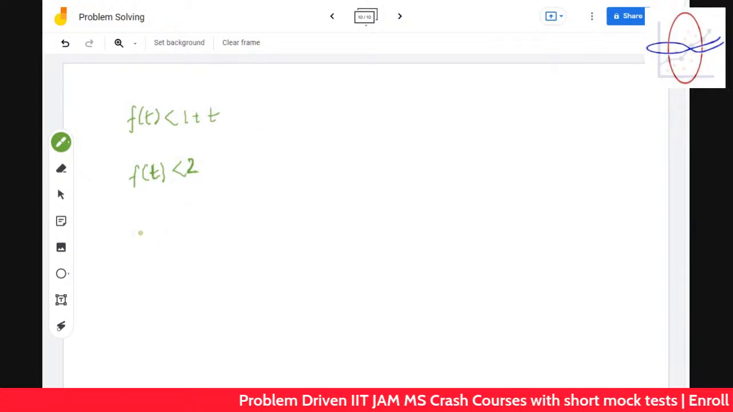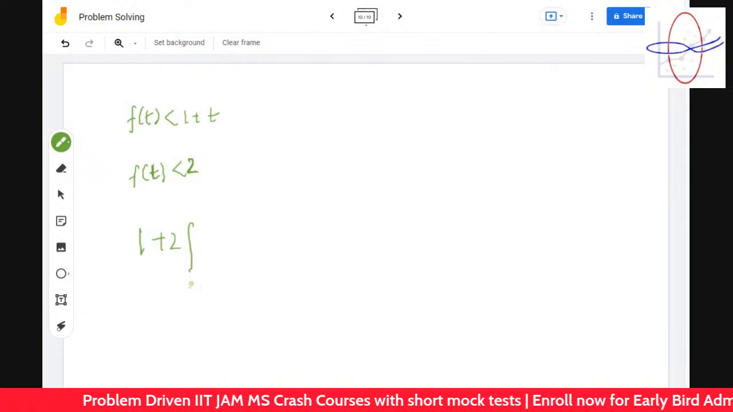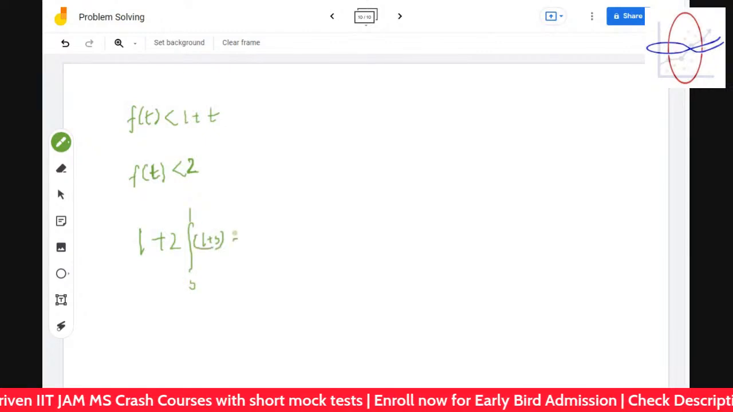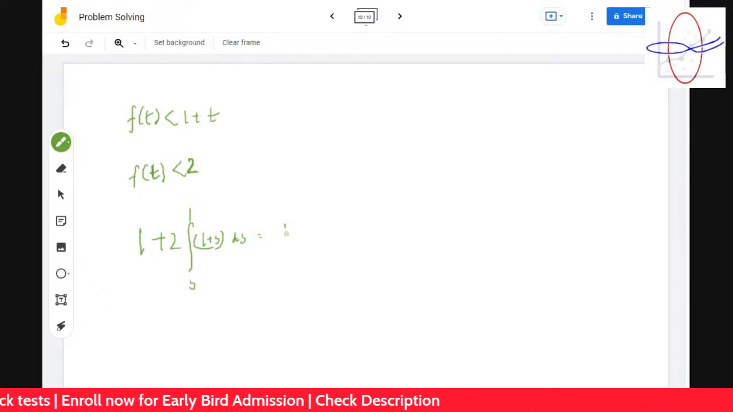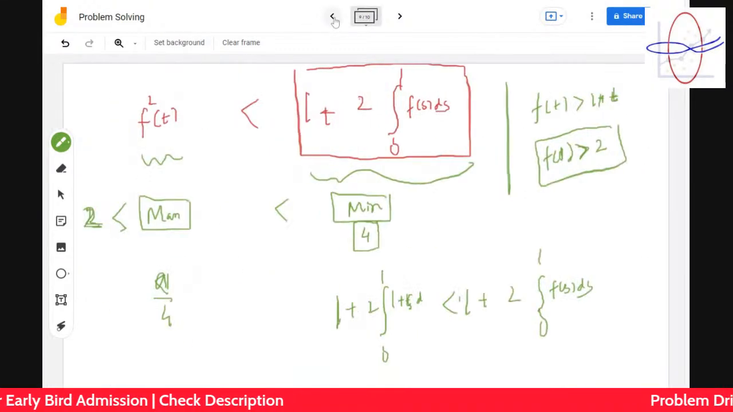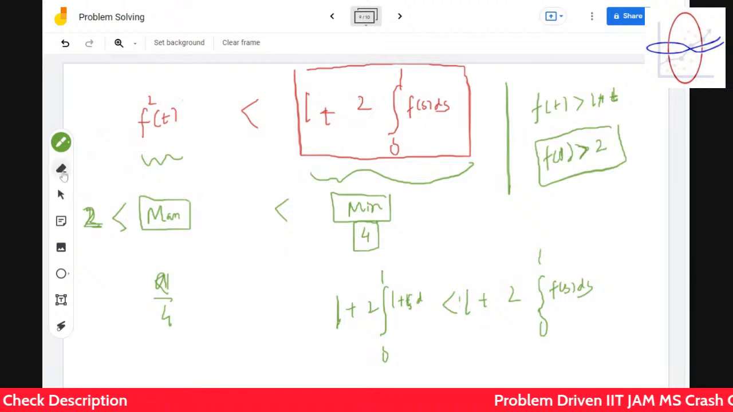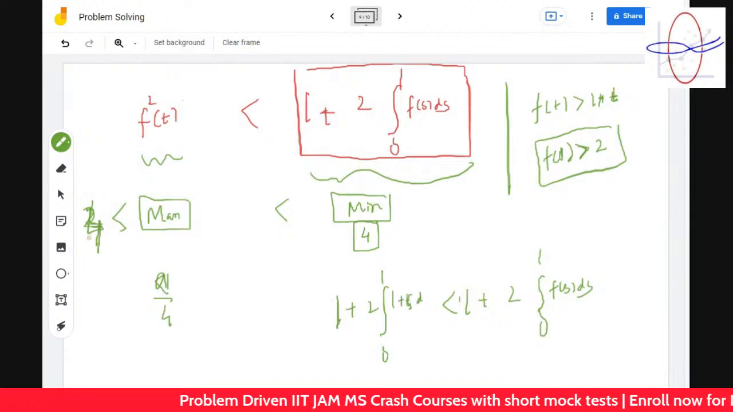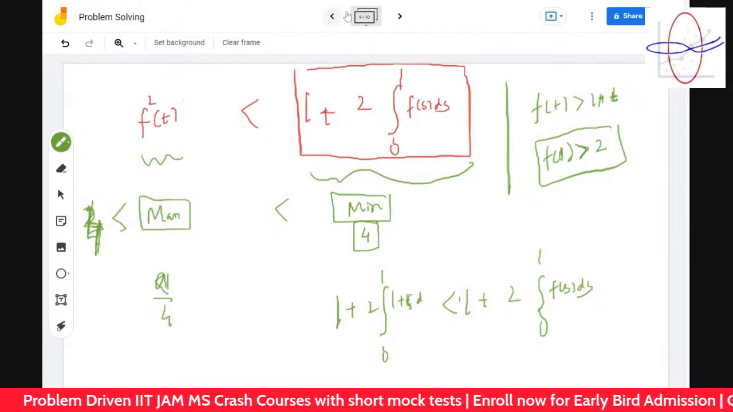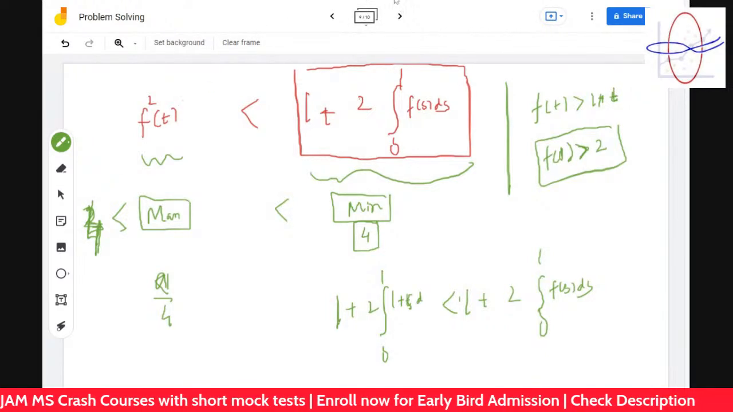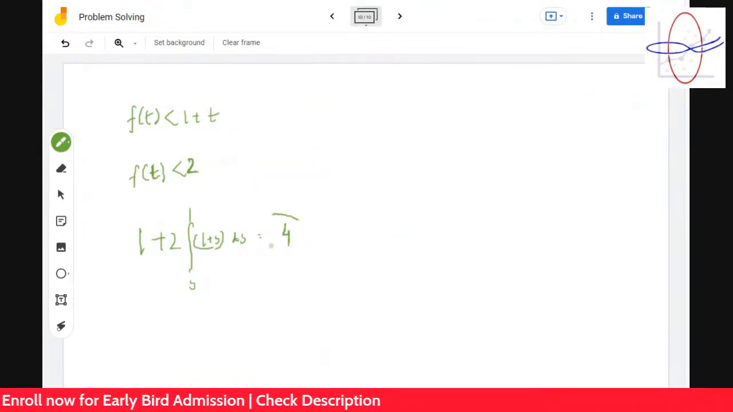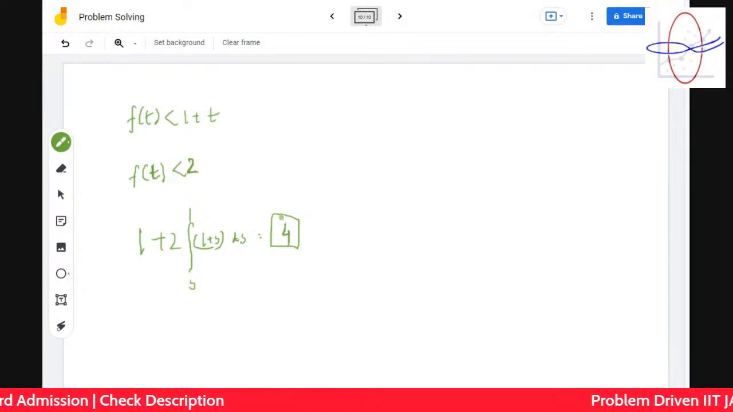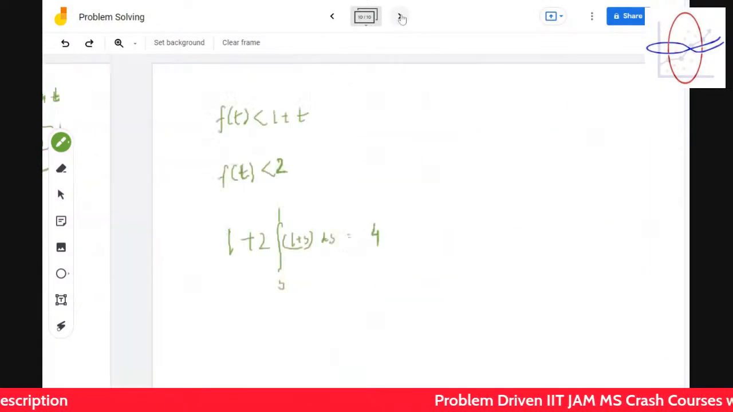And 1 plus twice integration 0 to 1, 1 plus SDS. It's turning out to be what? It's turning out to be again 4, I guess. Did I do some mistakes over here? Oh, I think it's ft is 2, it's 4 over here. Okay, I see. You should be telling this I am making this calculation mistake. That's why it's taking anyways. Similarly over here, it's 4 over here. So this is less than 4.